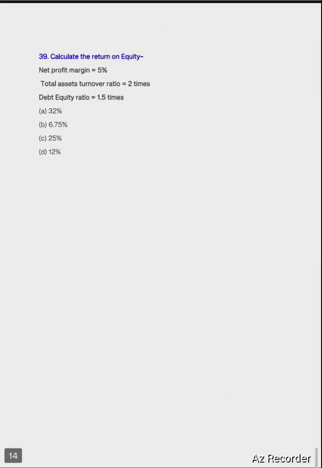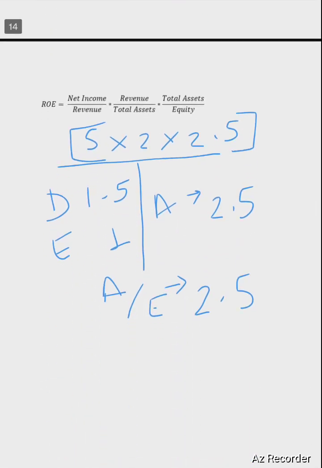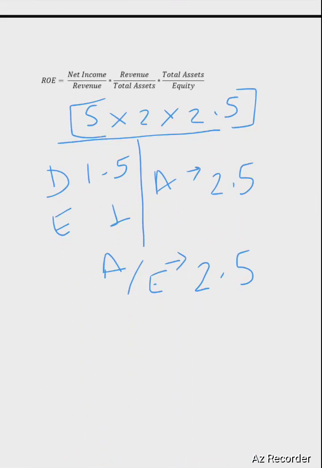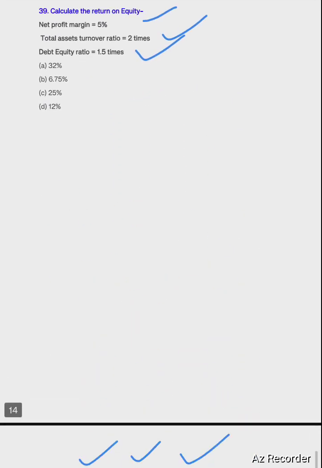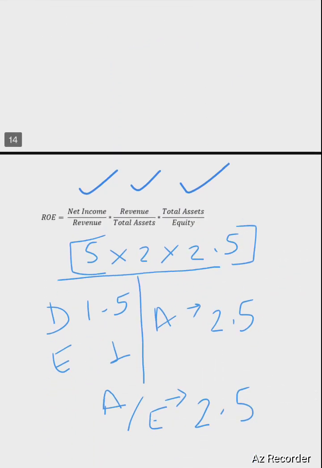Question number 39. Calculate the return on equity. Net profit margin is 5%, total asset turnover ratio is 2 times, debt to equity ratio is 1.5 times. So the DuPont chart, you must be remembering that as per the DuPont chart, your return on equity will be your net profit margin, your asset turnover, your equity multiplier. So in the given case, you have been given a debt to equity ratio of 1.5 times. So your debt to equity is 1.5.